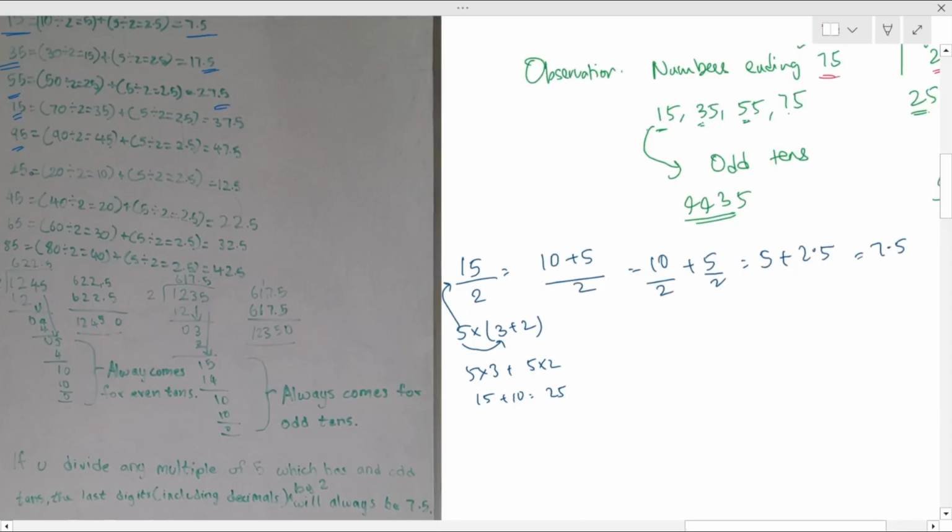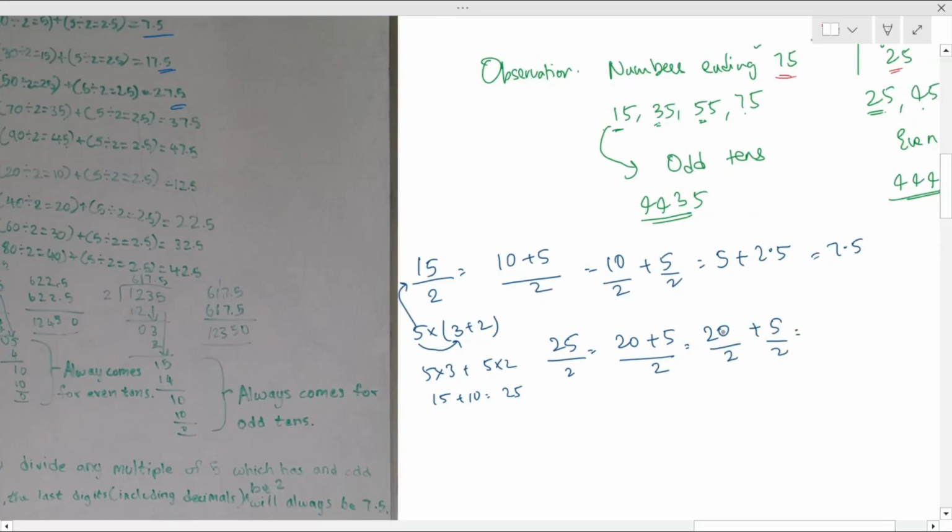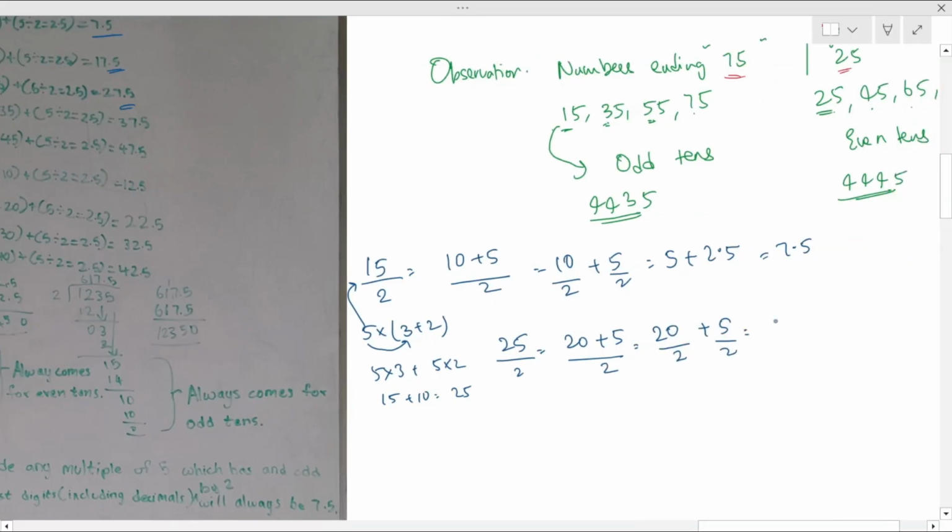And then with the even tens, for 25 divided by 2, it is 20 plus 5 divided by 2, and the distributive property says I can do 20 by 2 plus 5 by 2, and 20 by 2 is always a tens number, and 5 by 2 is again 2.5, and the answer is 12.5, and the ending digits are 2.5, right? Here it is 7.5, here it is 2.5.